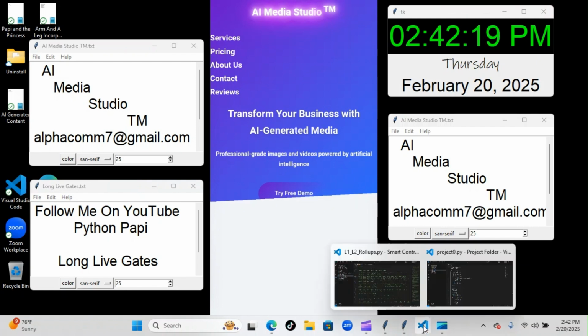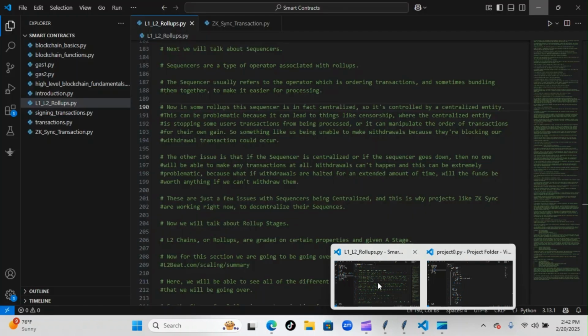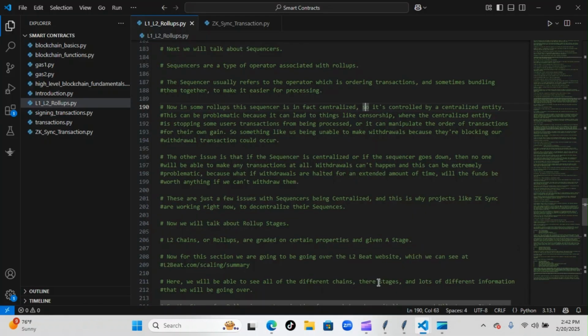Now, yesterday, if you recall, we went over rollups, and today we're going to go over a different aspect of rollups called sequencers. Sequencers are a type of operator associated with rollups. The sequencer usually refers to the operator which is ordering transactions and sometimes bundling them together to make it easier for processing. Now, in some rollups the sequencer is in fact centralized, so it's controlled by a centralized entity.